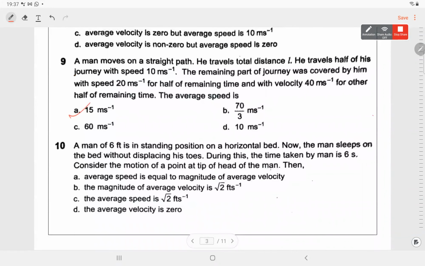The man of 6 feet is in a standing position on a horizontal bed. Now the man sleeps on the bed without displacing his toes. Very nice. During this time, consider the motion of the point at the tip of the head of the man. What? Okay, question number 10. A man is standing, then he doesn't move his toes and he lies down. So, what is the motion? Circular motion kind of thing.